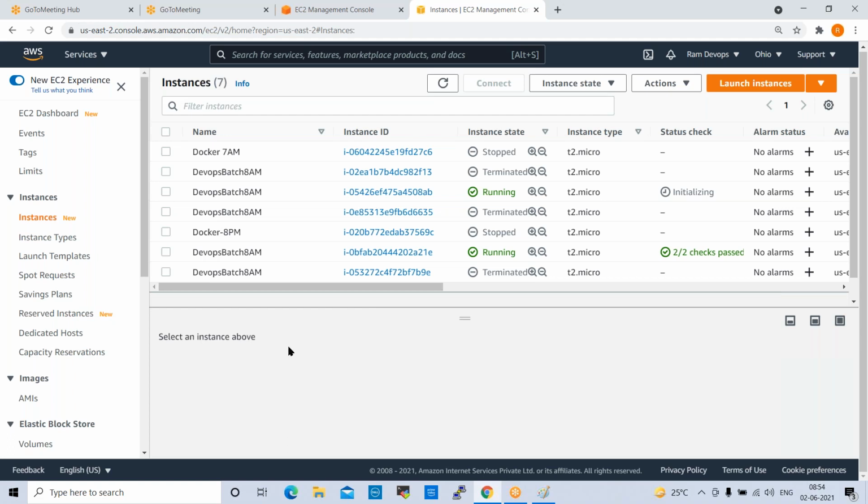Any questions? Any other questions? Anyone? For this one, the public IP address keeps changing, right? We need to create the public subnet, right? Yeah, basically in real projects, we don't use public IPs. We always use elastic IPs. In real projects, for the server side, we don't use public IPs because every time it will change. That is why we don't use them.